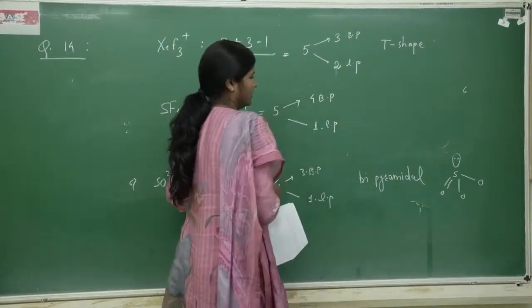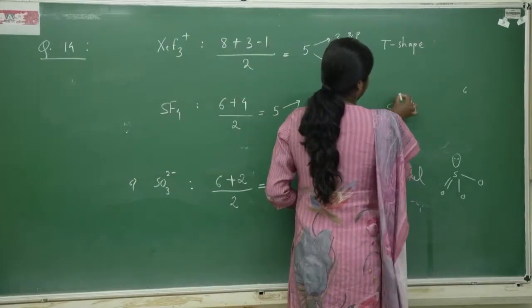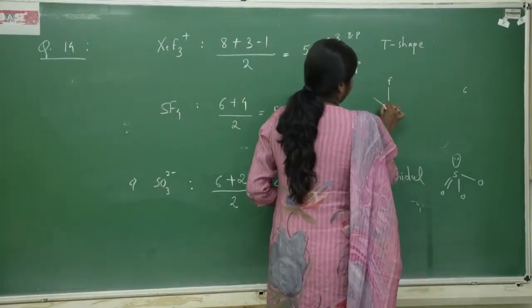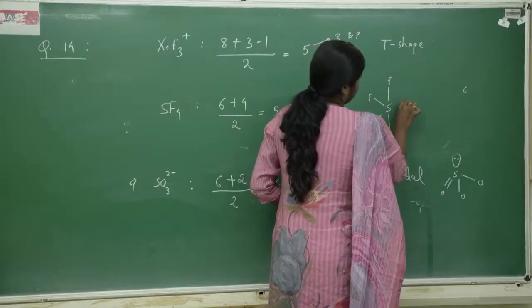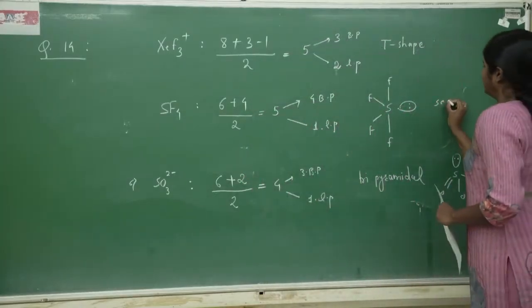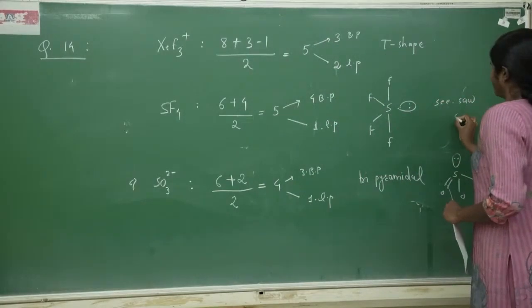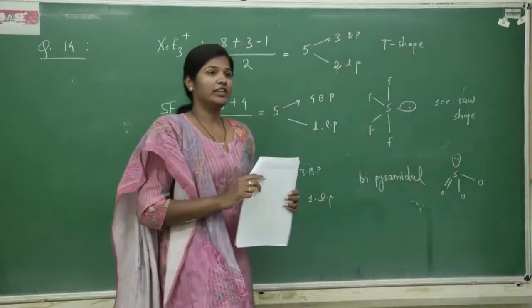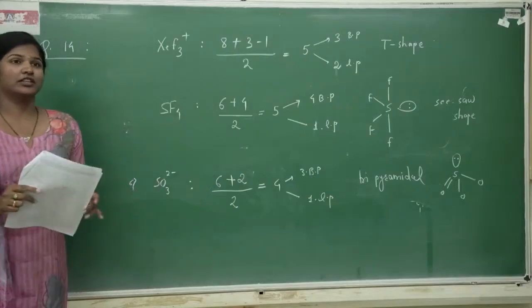I'll just draw the structure. These are 4 bond pairs and this is 1 lone pair. How does it look like? This is called seesaw shape. Seesaw shape.